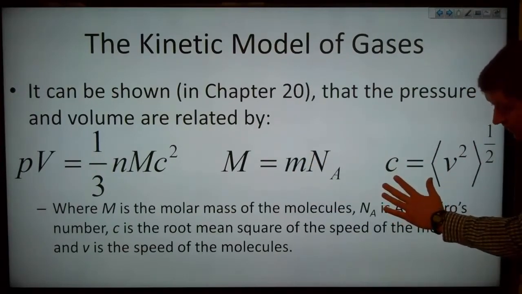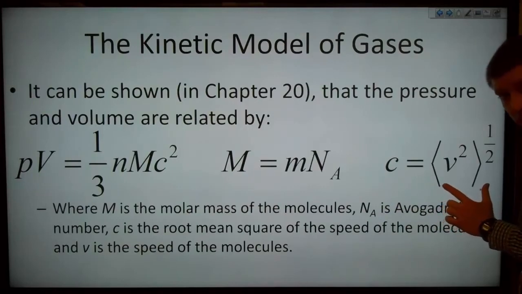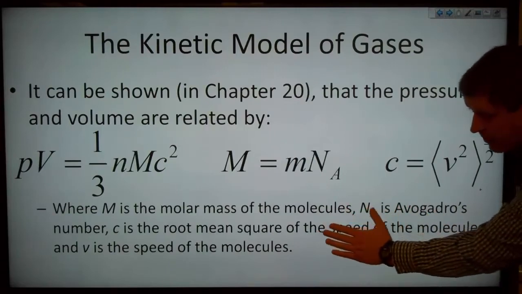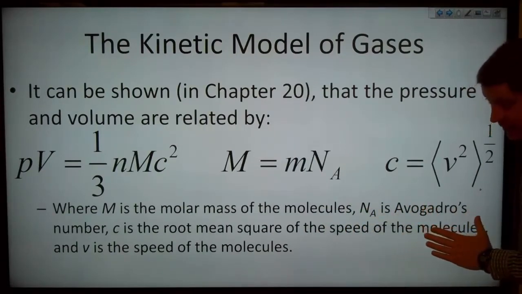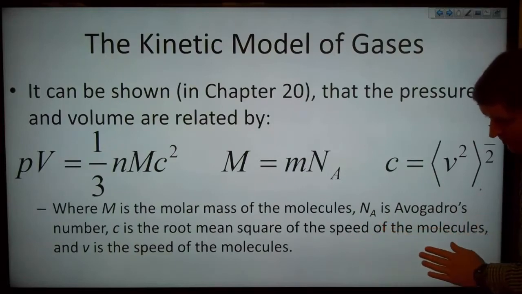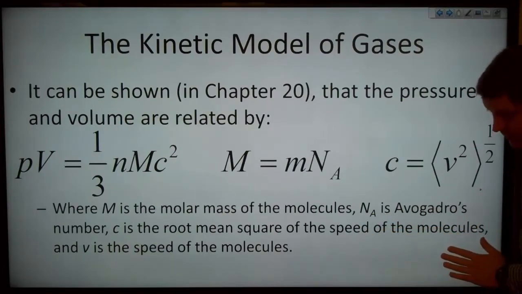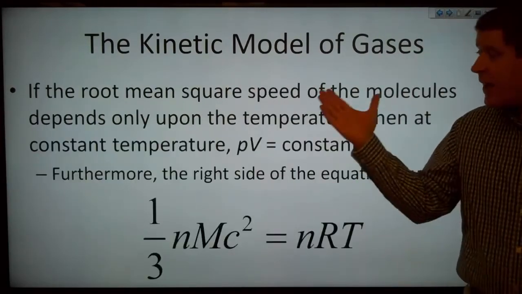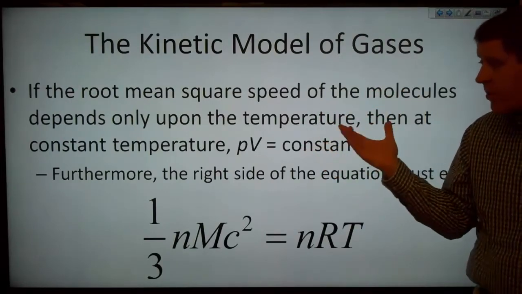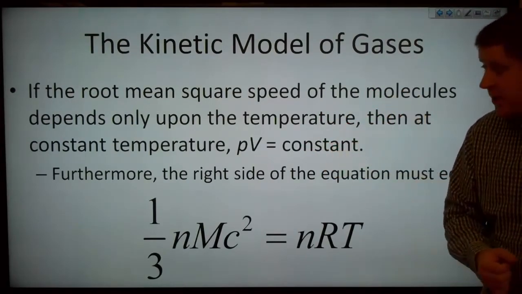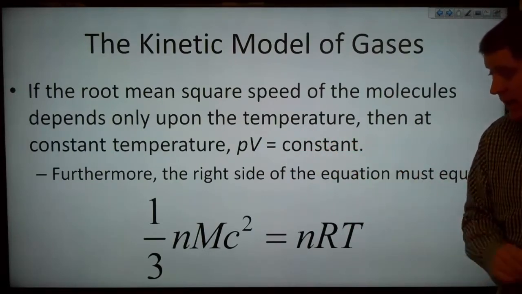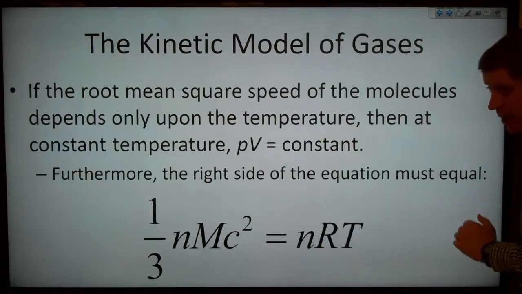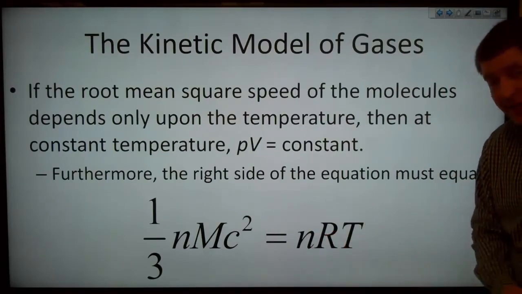And c there is the root mean squared velocity of the molecules. So again, M is the molar mass of the molecules, N sub A is Avogadro's constant, and c is the root mean squared speed of the molecules. And V is then the volume. So if the root mean square speed of the molecules depends only upon the temperature, then at constant temperature, pressure times volume is equal to a constant. And furthermore, that right side of the equation must be equal to nRT.